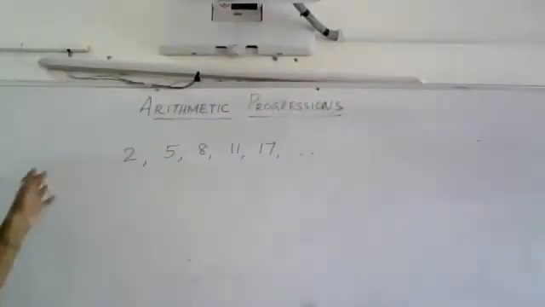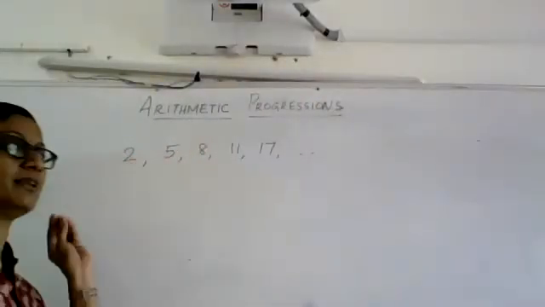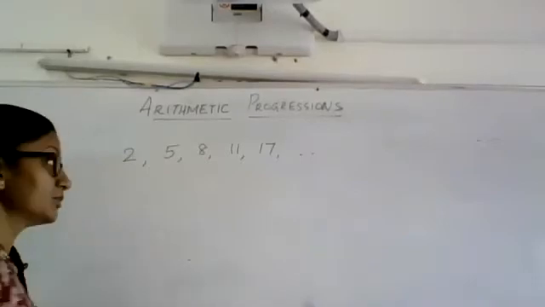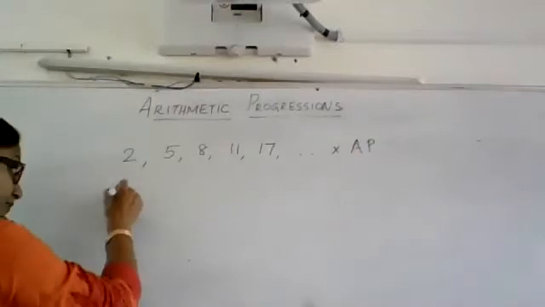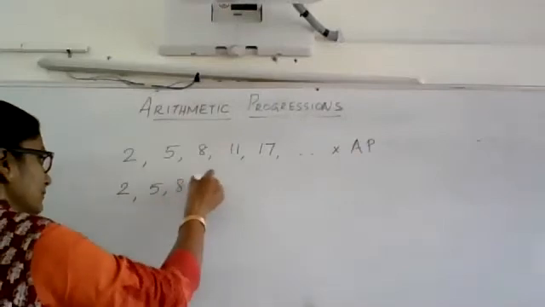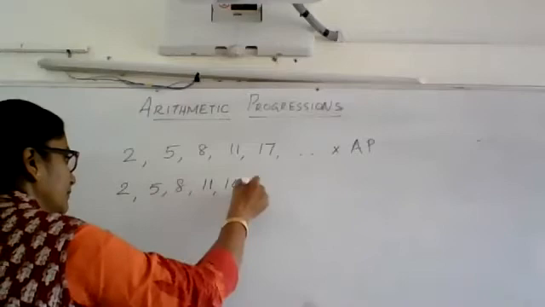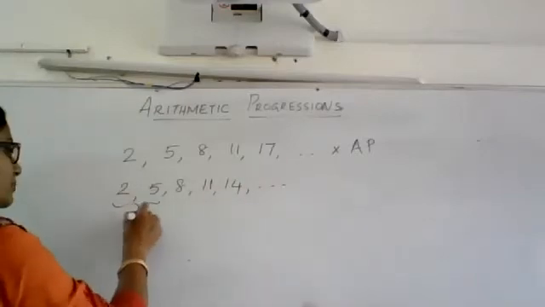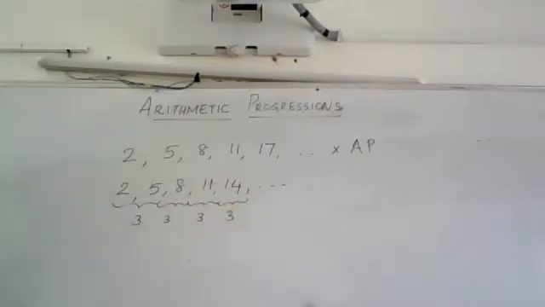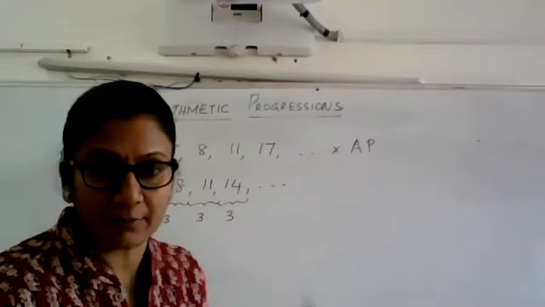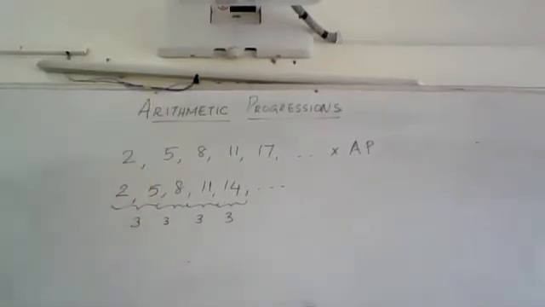Okay, so I was talking about an arithmetic progression being possible only when there is a specific pattern. So this will not fall under the arithmetic progression. Whereas if I had written it like this, you see the difference between two successive numbers has always been 3. In such a case, this list of numbers will be said to be in an arithmetic progression. So how do I define an arithmetic progression?